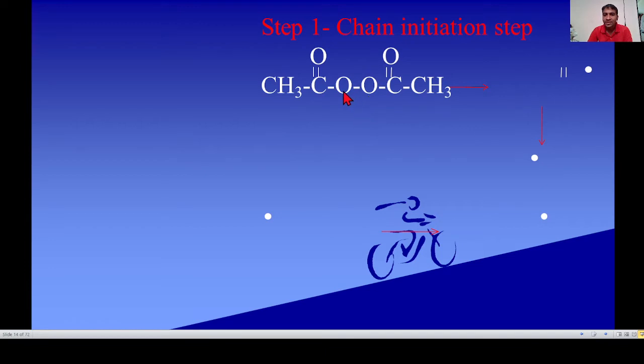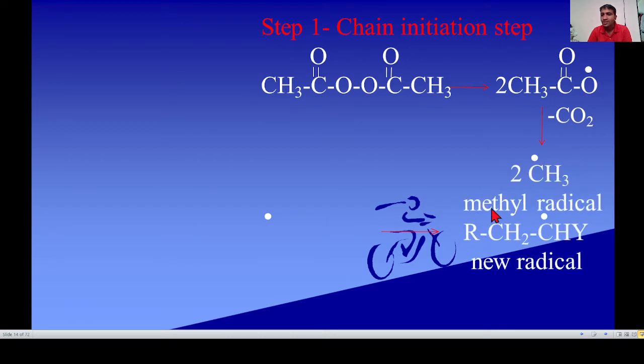Symmetrical breaking takes place between these two oxygens. One electron is on this oxygen and the second electron is on that oxygen, forming free radicals. This free radical undergoes decarboxylation, meaning removal of a CO2 molecule, to form the methyl free radical.